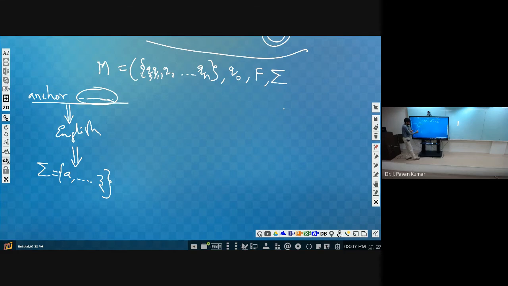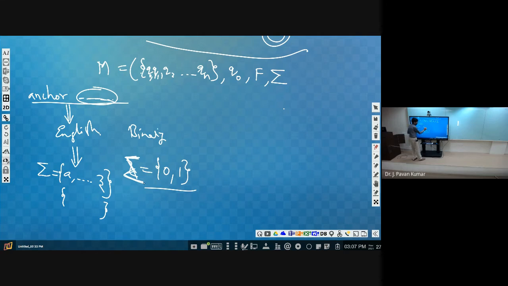Whenever we consider some other language, the alphabet will be changed. Whenever you consider binary, what will be the alphabet? Alphabet will contain the set of allowed input symbols. That is, sigma is equal to {0, 1}. Whenever we consider a decimal, then 0 to 9. Like this, the set of symbols which are allowed for the given language, that is nothing but sigma, that is called alphabet.